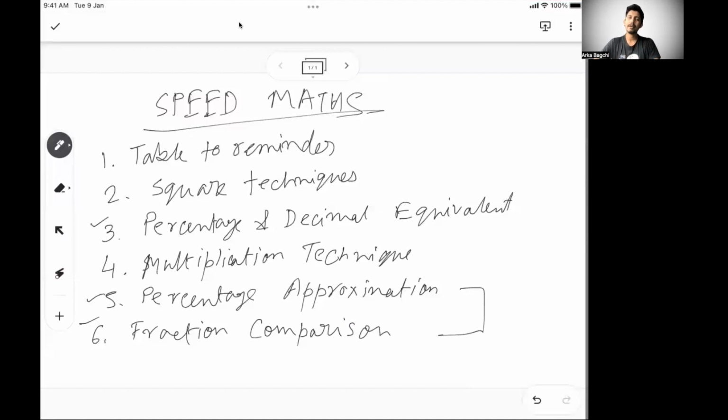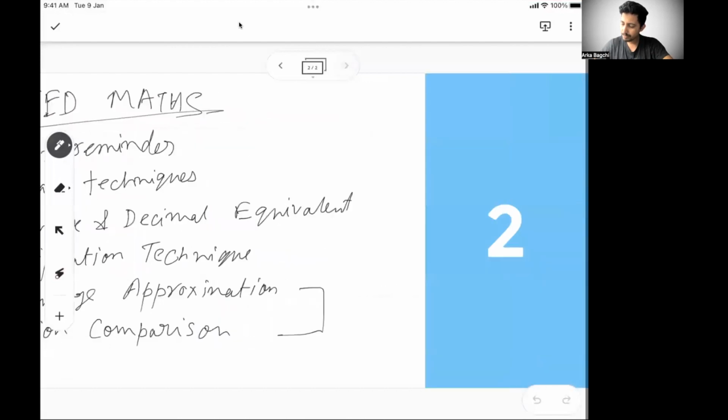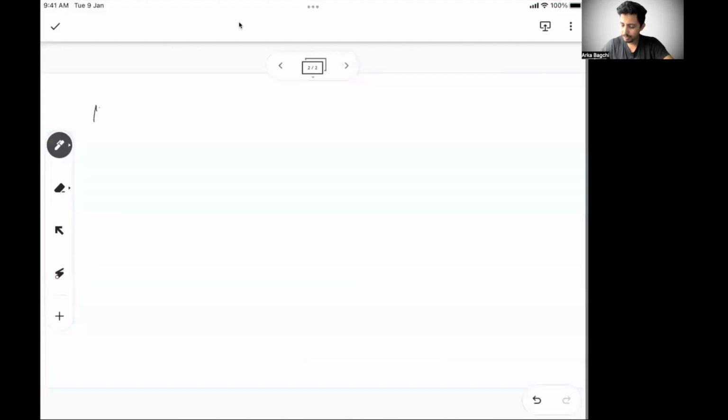And trust me, you don't need anything else if you're preparing for CAT or non-CAT MBA entrance exams. Even if you're preparing for GMAT, GRE, you absolutely don't need anything else apart from these 6 areas. So with that, let's get started. I'll start with the multiplication one. That's a little simpler one, and we will be able to solve it faster.